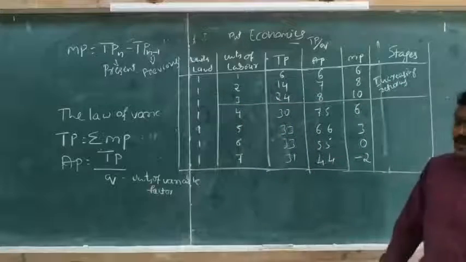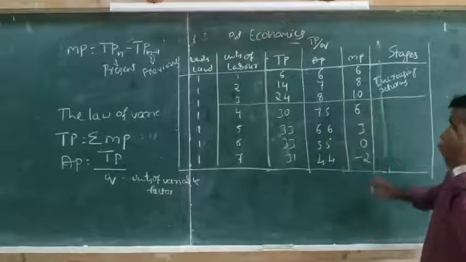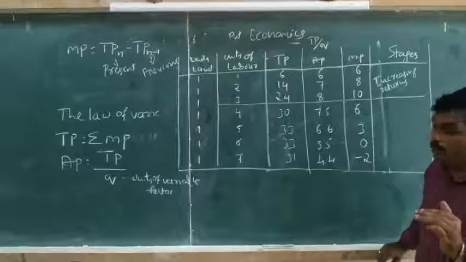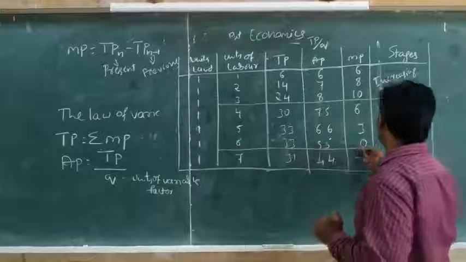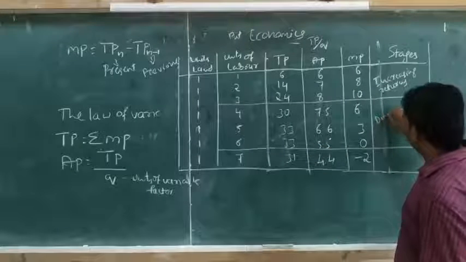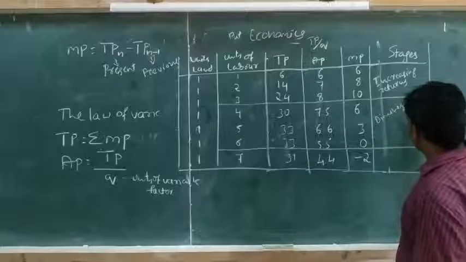Again, as they employ more and more variable inputs, the marginal product starts to decrease, up to when it becomes zero. This stage is known as diminishing returns.